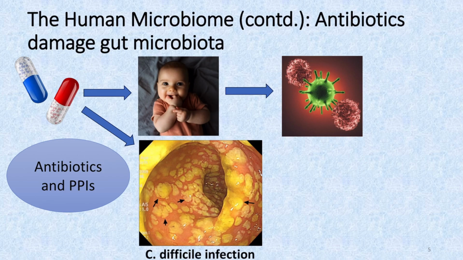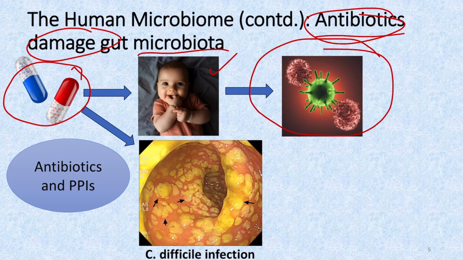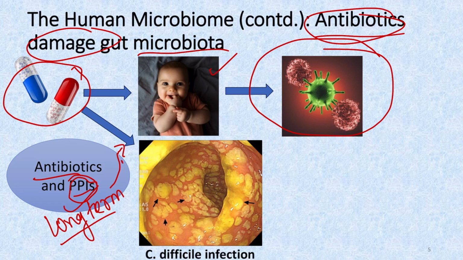Now continuing with the action of the antibiotics on the microbiota. So antibiotics can damage the gut microbiota. Here you can see the antibiotics are usually given for some infections in the neonatal period and in the infantile period, and this will have a permanent effect on the microbiome of that particular individual. Also, we have other drugs like proton pump inhibitors when they are used for the long term. So antibiotics and long-term use of proton pump inhibitors will damage the normal microflora of the gut, and as a result the pathogenic bacteria will increase.